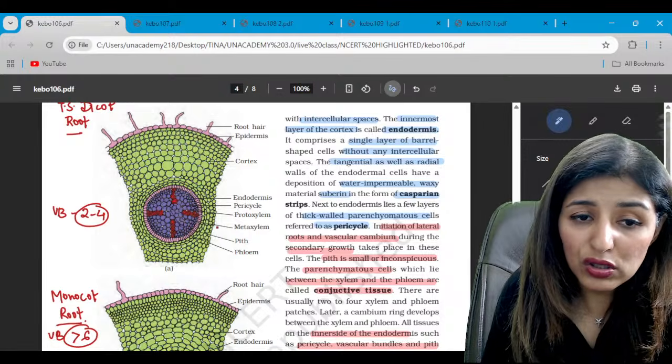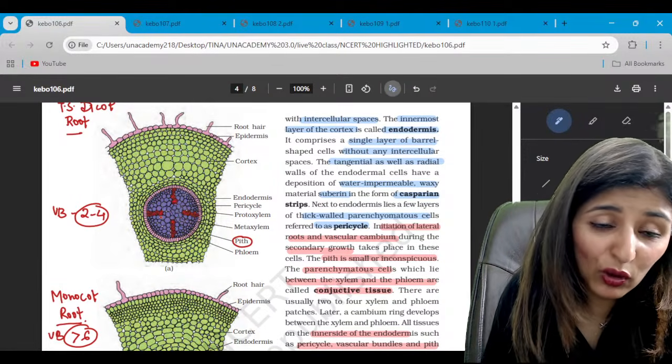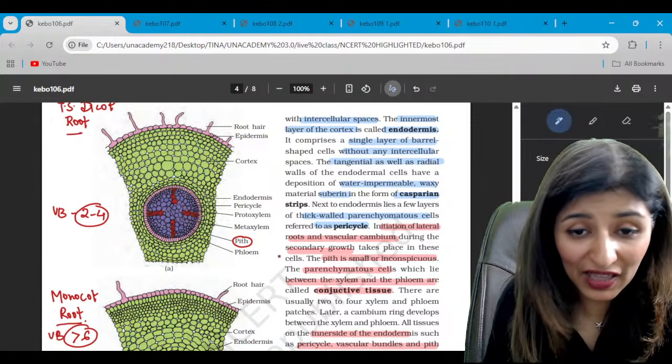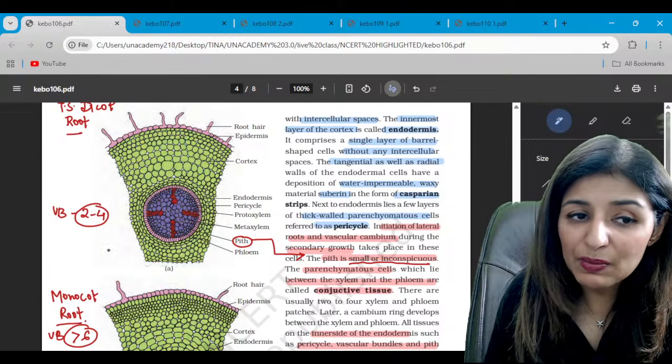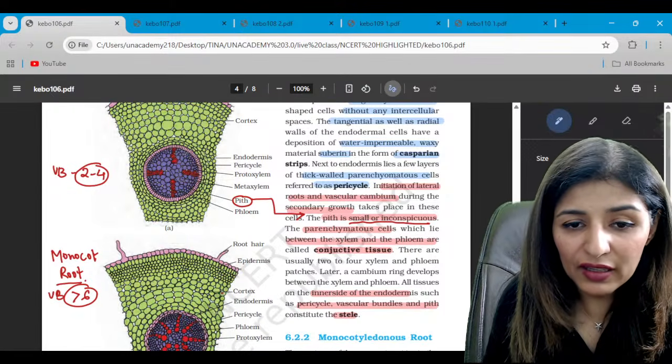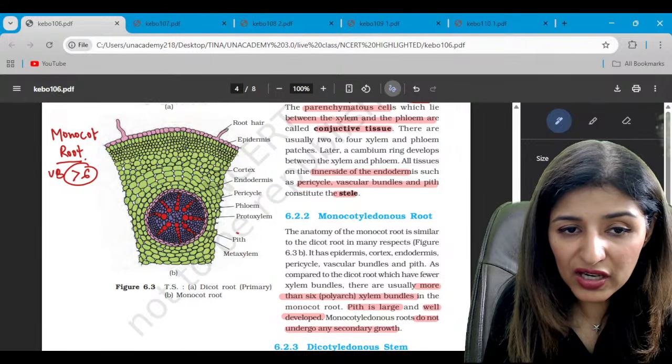Also, the pith here, although if you compare the diagram, the pith of the dicot appears larger, actually the pith is small and inconspicuous in dicot, while in case of monocot, the pith is large and well developed.